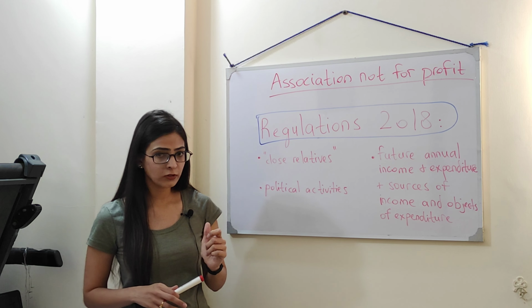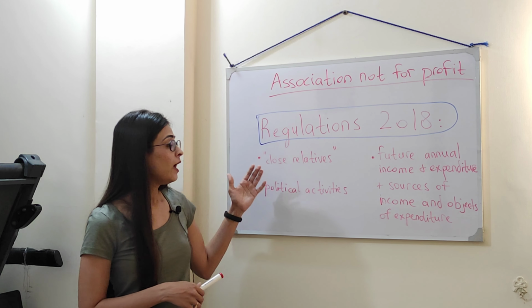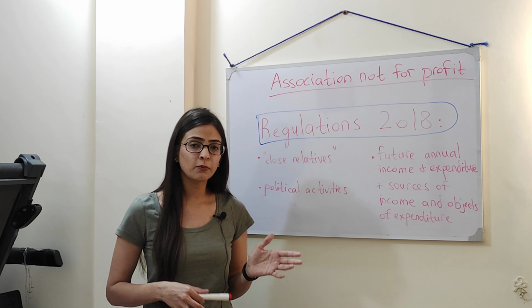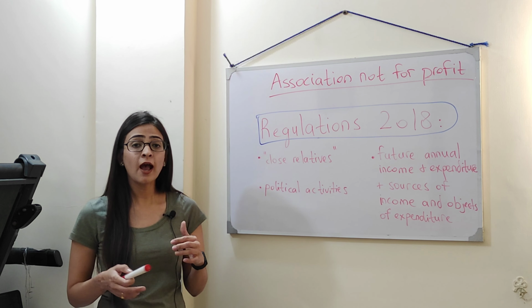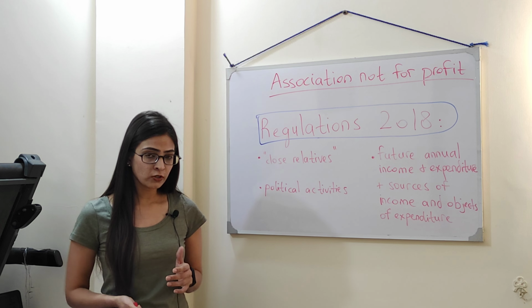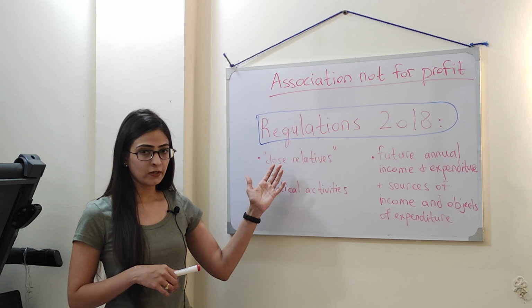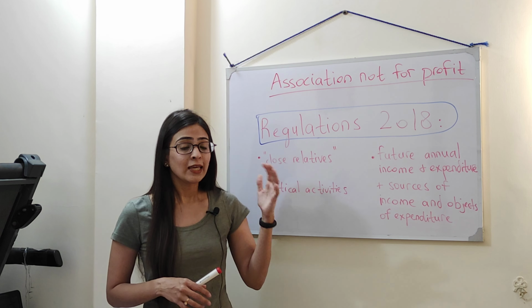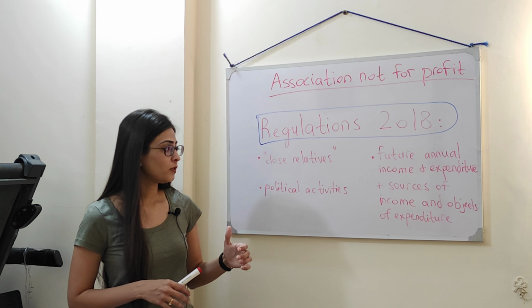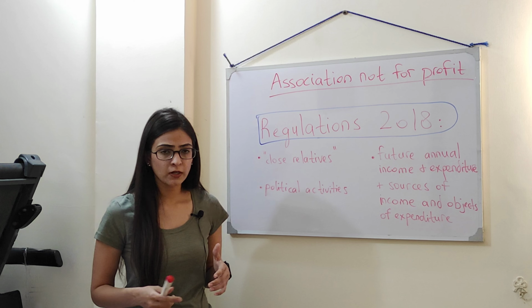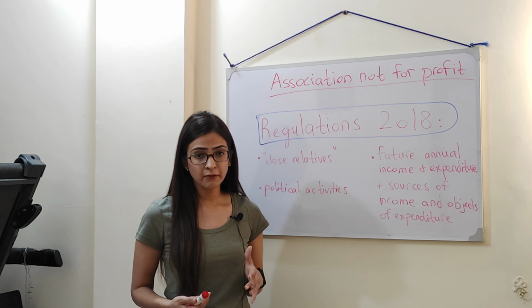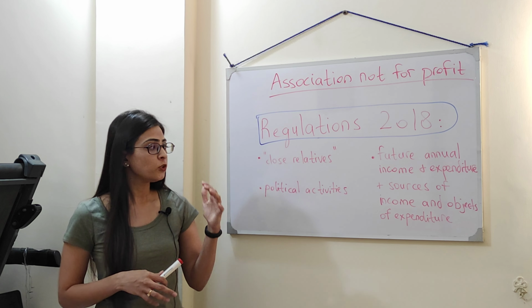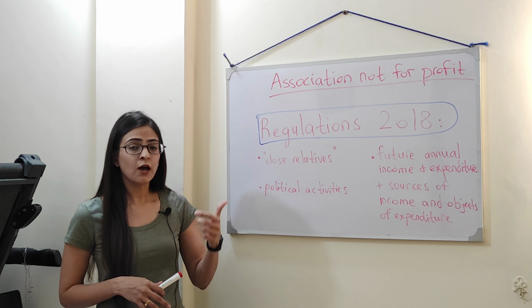And by the way, one important point that I forgot to mention is that it's not just that members of the association and their close relatives are prohibited from receiving remuneration. The rule also goes on to state that even if these members and their close relatives quit the association, they are prohibited from drawing remuneration for a certain number of years. I think at the moment it's a 5-year restriction.